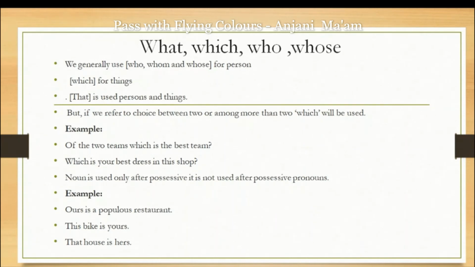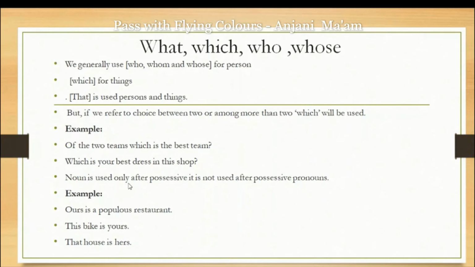Next are the uses of what, which, who, whose. First of all, we generally use who, whom, whose for persons. Which is used for things. That is used for persons and things. But if we refer to a choice between two or among more than two, which will be used. How? First sentence, of the two teams, which is the best team? It means there are two teams, so we use which for a choice. Which is your best dress in the shop? This is also a question of choice, so we will use the pronoun which.